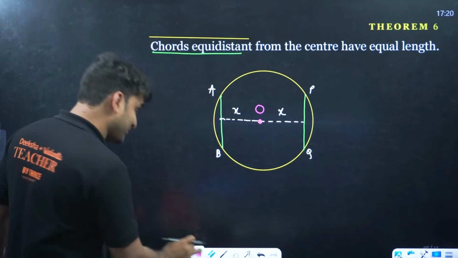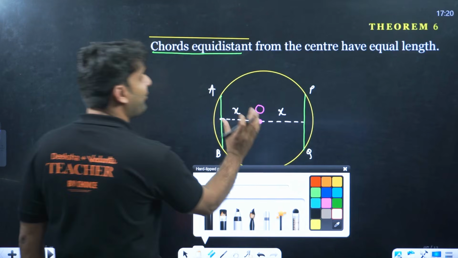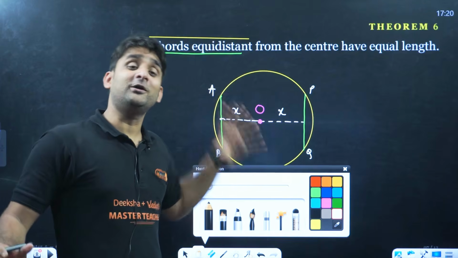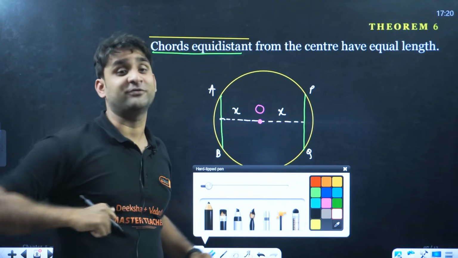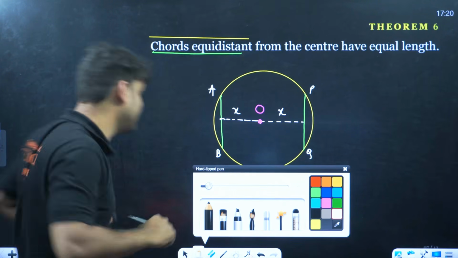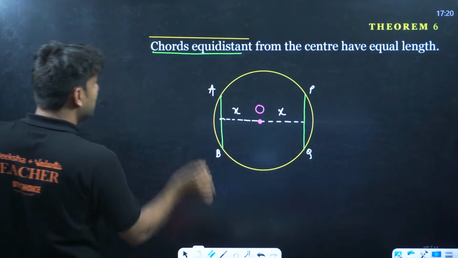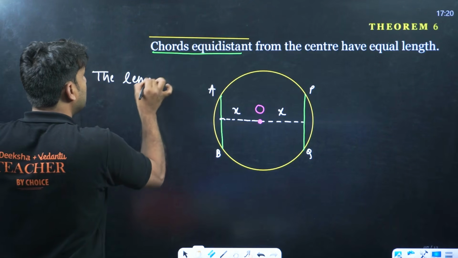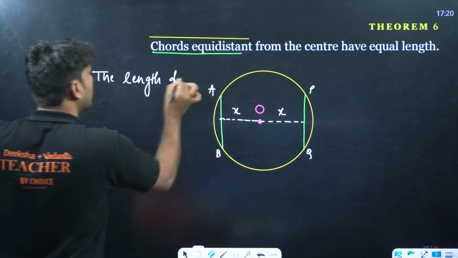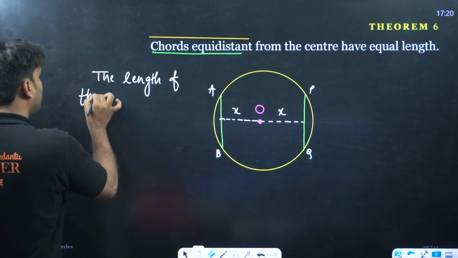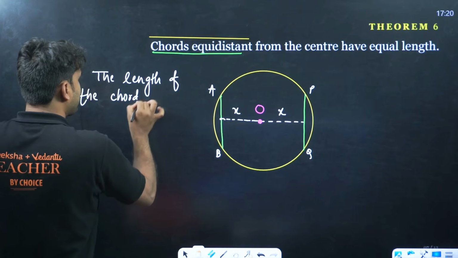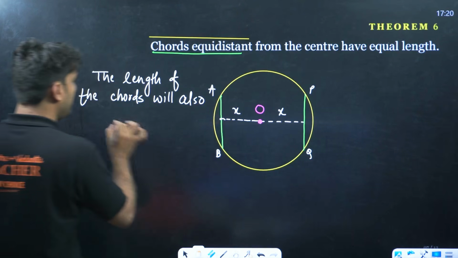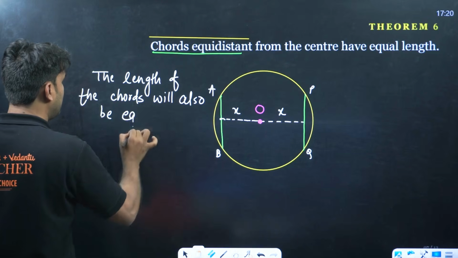Clear everyone? So my dear, the theorem is, if we draw two or so many chords, and all the chords are at an equal distance from the center, then the length of the chords will also be equal to each other.